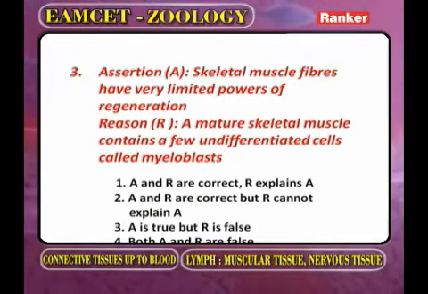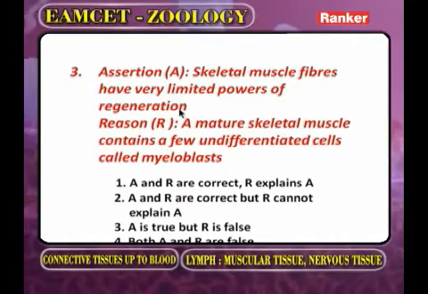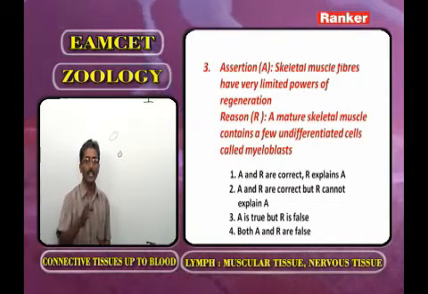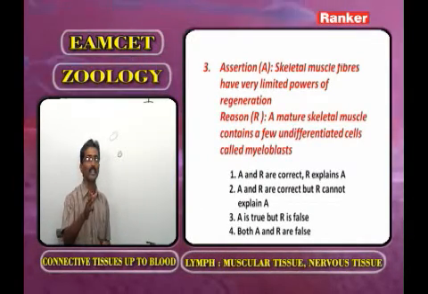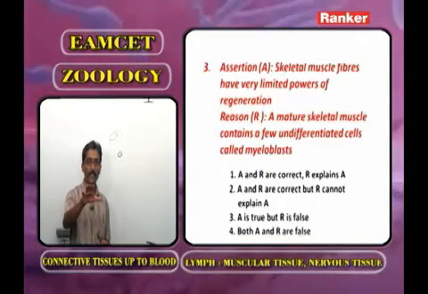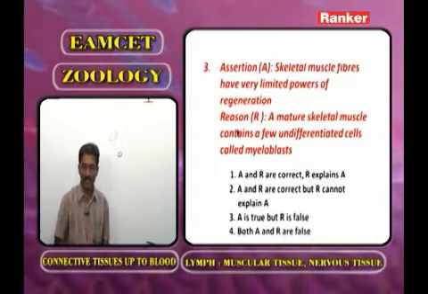Assertion. Skeletal muscle fibers. Muscle fibers are also called muscle cells. The skeletal muscle fibers have very limited power of regeneration. 100% correct, because skeletal muscle has less power of regeneration. In the skeletal muscles, what is the regenerative cell? That we call the satellite cell. Here the given assertion is 100% correct. Now we have to identify the reason.